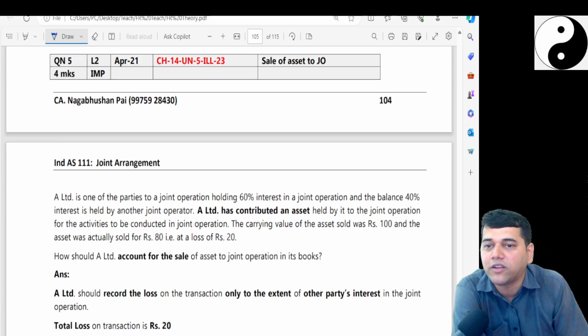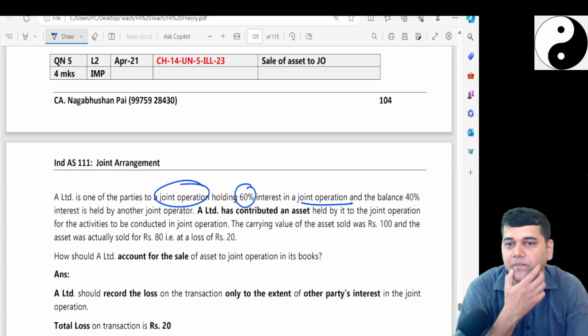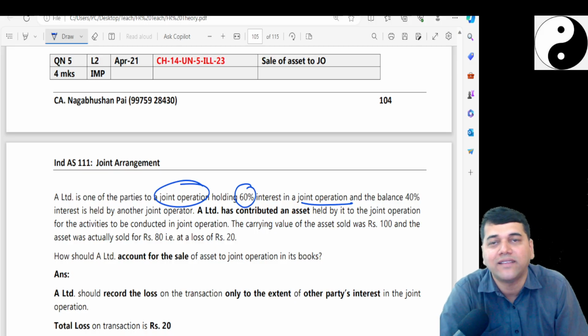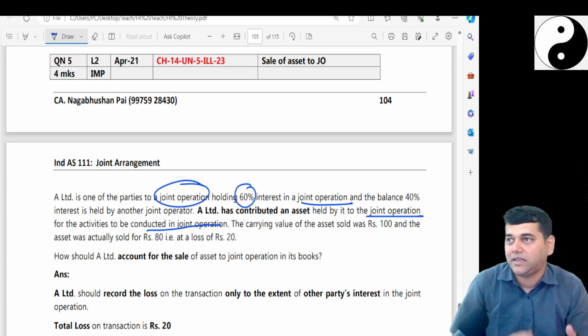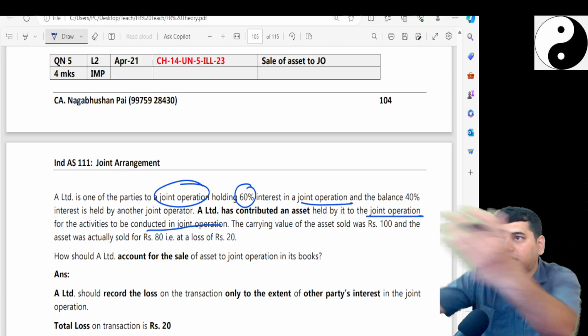A Limited is one of the parties to the joint operation holding 60% interest in the joint operation. I told you, 60, 40 and all doesn't matter. And the balance 40% is held by the other operator. But it's a joint operation. A Limited contributed an asset held by it to the joint operation for the activities to be conducted by the operation. Like I had an asset, my asset had a book value. That asset only I give to the operation.